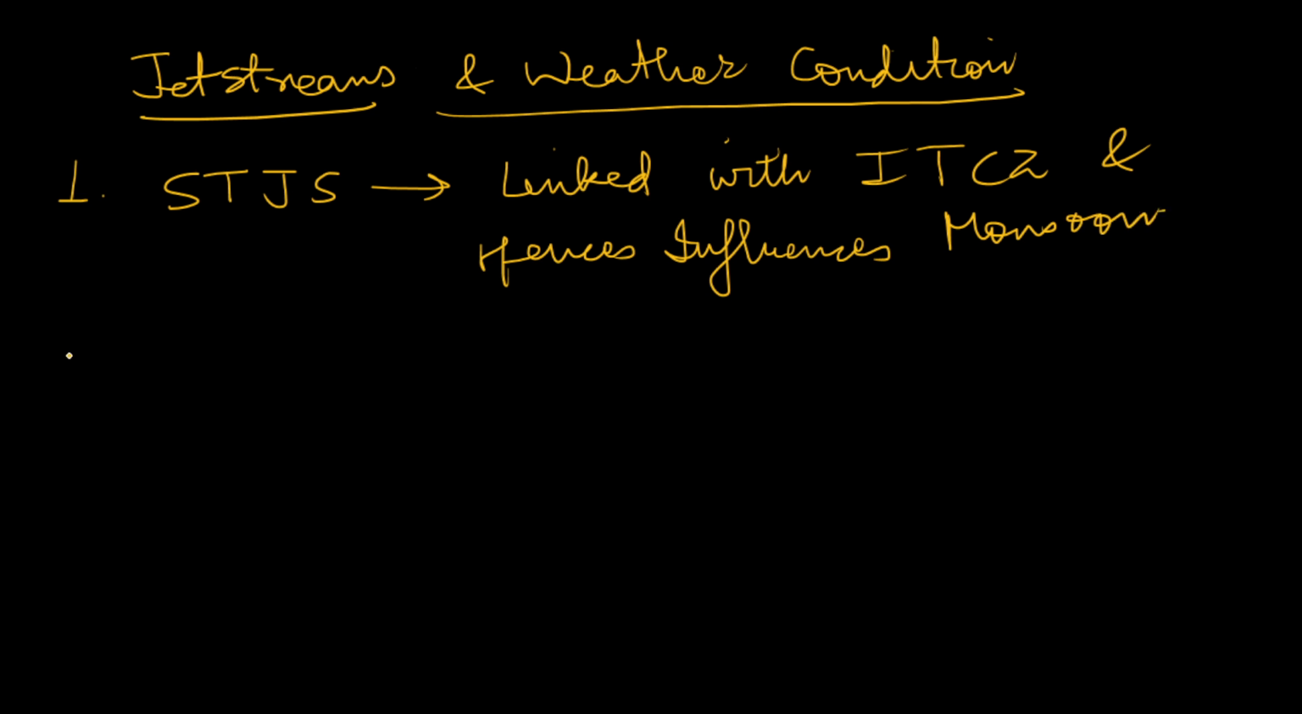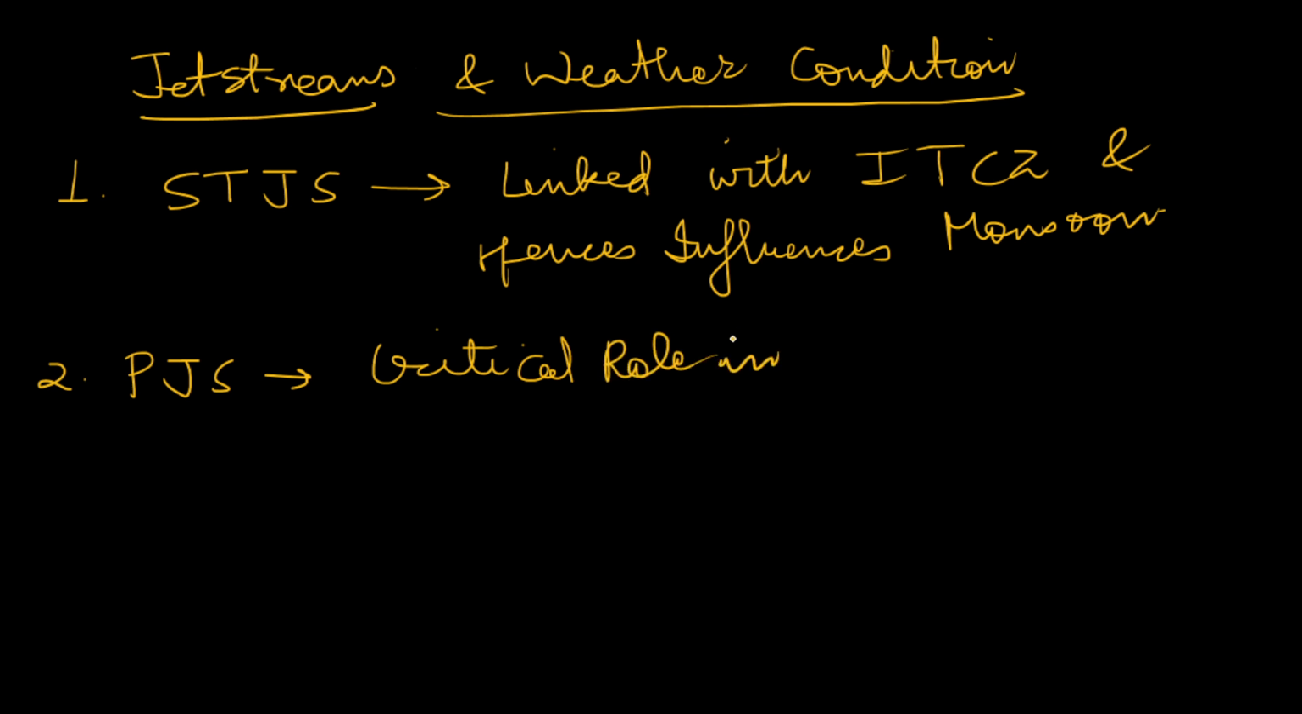Now, what is the role of the polar jet stream in weather conditions? So, the polar jet streams have a critical role in the genesis of temperate cyclones.